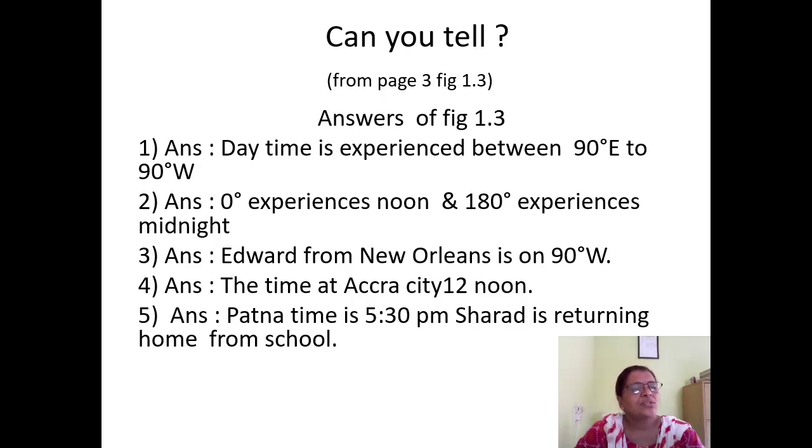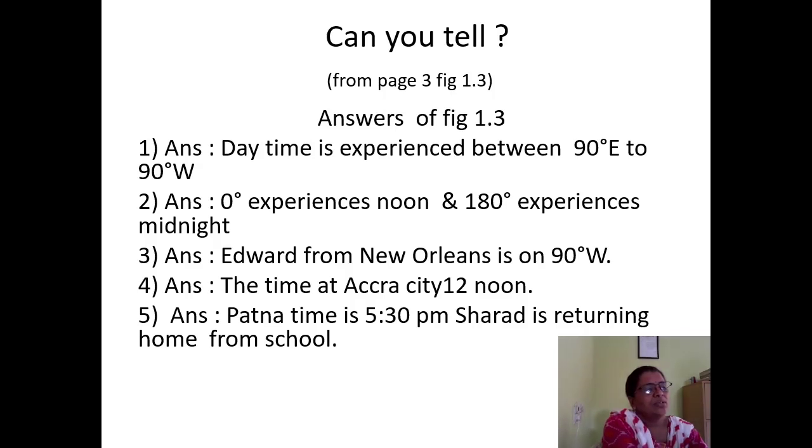Figure 1.3 shows the local times of different longitudes. You have to observe figure 1.3, where some pictures are shown on this map. Observe these pictures and find out which activity they are doing and what is the time of that activity. Study this map and answer the following questions. Use the relation between degrees and time for this.